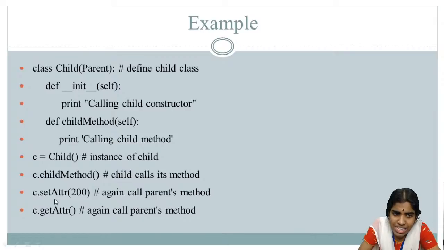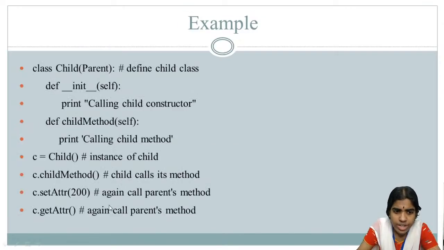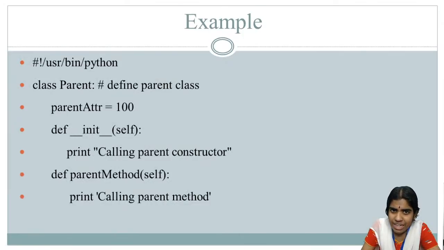So c dot set attribute. There is an inbuilt function called set attribute that is available. So I can set the attribute as 200. After doing this, get attribute. So whenever I again call the parent's method, it is going to print the value as 200. This concept is called as inheritance.